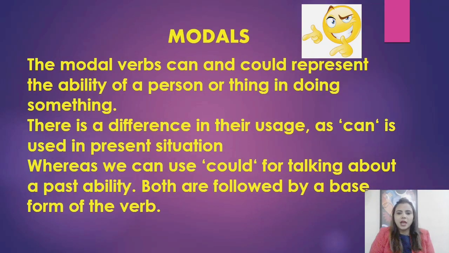The modal verbs can and could represent the ability of a person or thing in doing something. There is a difference in their usage, as can is used in the present situation, whereas we can use could for talking about a past ability. Both are followed by a base form of the verb. In my last video, we understood that can is used basically to express the ability in the present situation, and could is the past form of the modal auxiliary verb can.